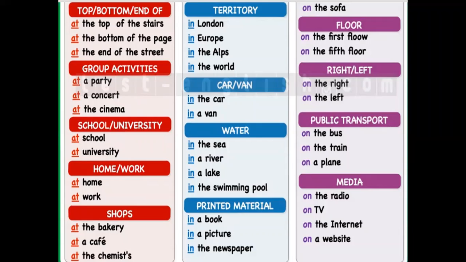Now, when we talk about over, for example, spread the sheet over the bed. You use over when you are putting something over another thing. The bed is already there and now you are putting a sheet over that.